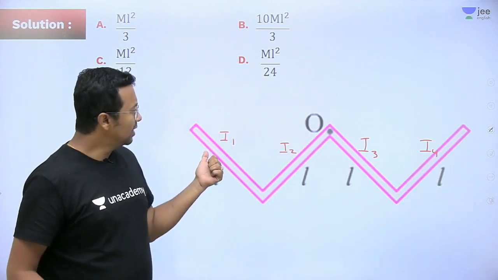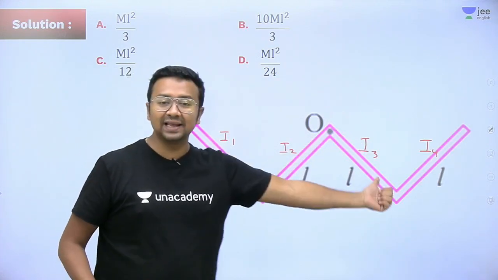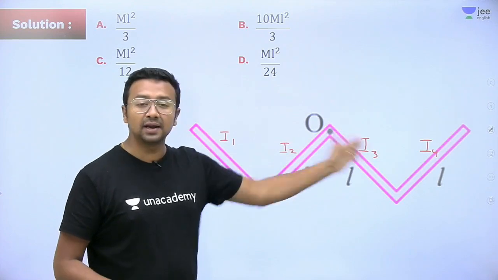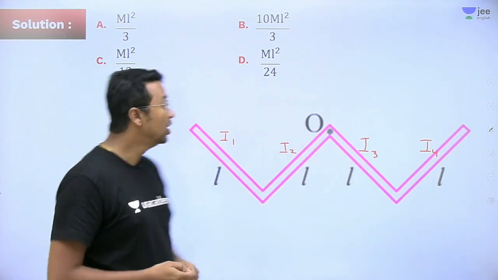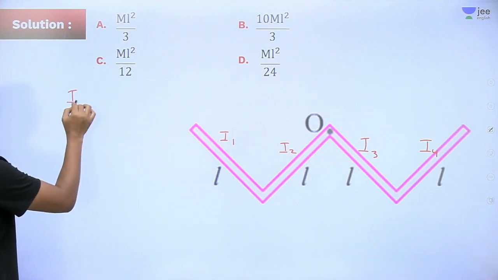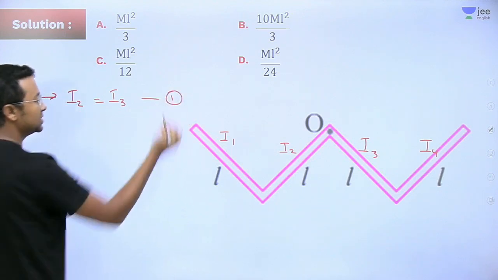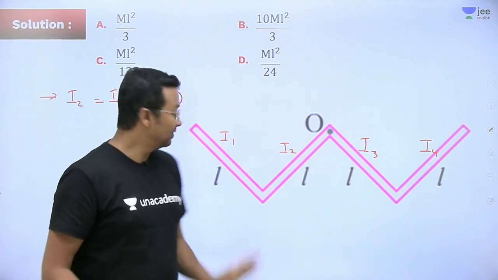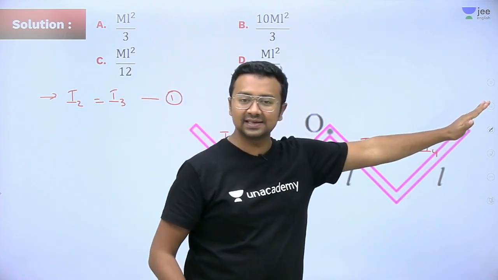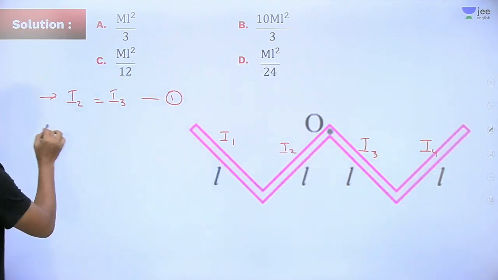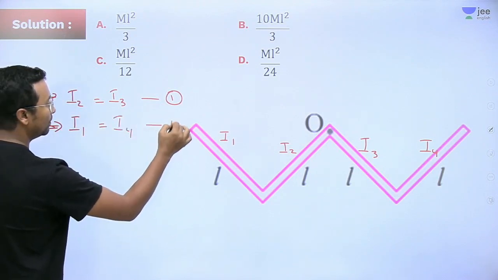Now the moments of inertia I2 and I3 will be the same because they are symmetrical about the point of rotation out here. So we can write I2 will be equal to I3. That is my first equation. Next, we can see that I1 and I4 are again the same, so I1 is equal to I4.